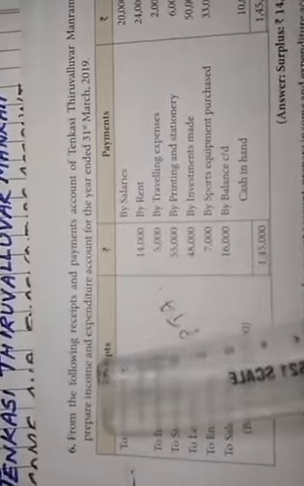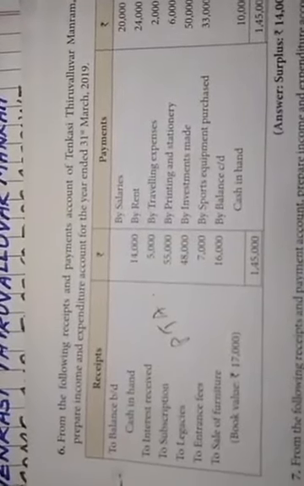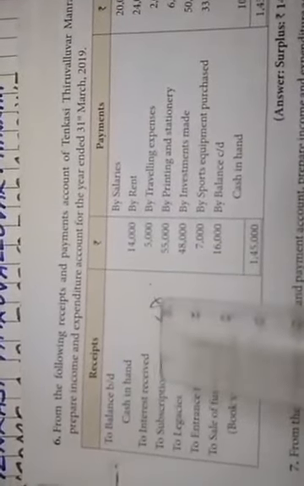First, we can prepare the income and expenditure account. Only revenue receipts and revenue payments are entered in the income and expenditure account. Second, non-cash items are included. Non-cash items mean depreciation, outstanding expenses, and accrued income. Those also are entered in the income and expenditure account.